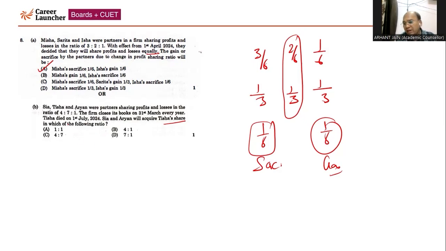You know that Tisha has been dead. So Tisha's share is 7. Question is silent. So by default, the remaining partners will share their profit in the new ratio. That will be same as their old ratio with respect to the continuing partners. So Sia and Arya both are continuing. In that scenario, their old ratio with respect to Sia and Aryan is 4:1. That will be their new PSR, as well as they will be gaining in this ratio. So 4:1 will be the answer. That's why option B will be the correct answer.